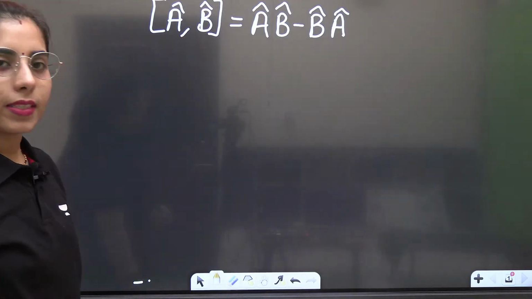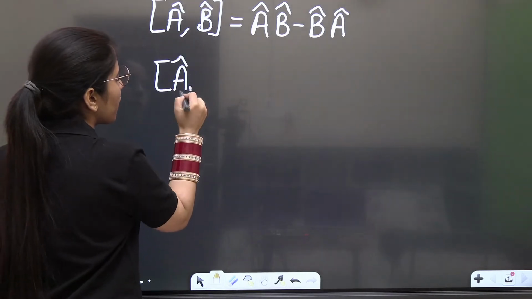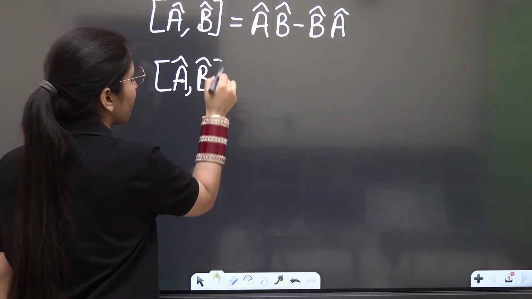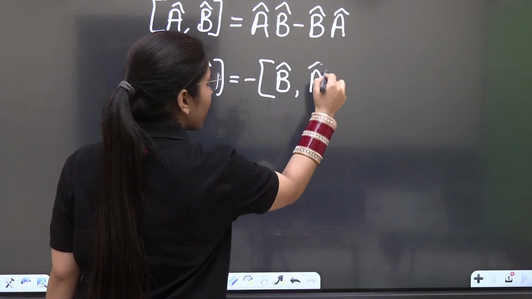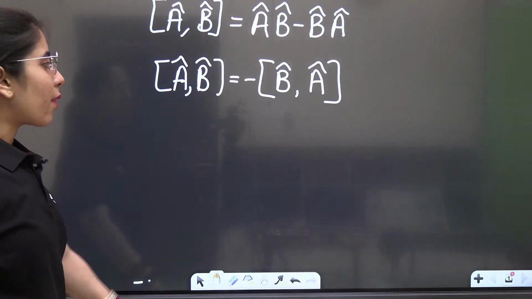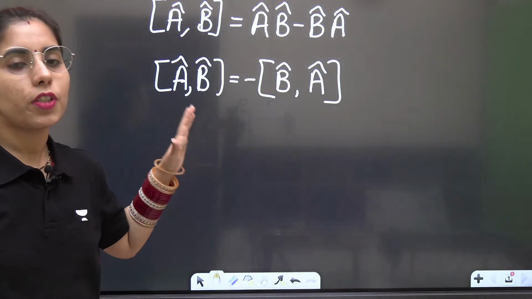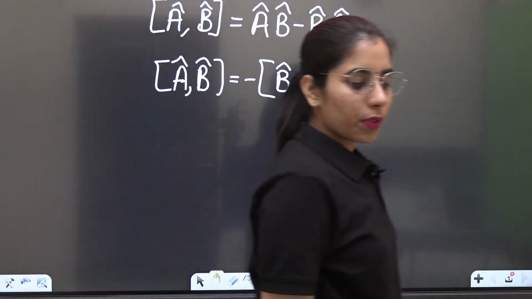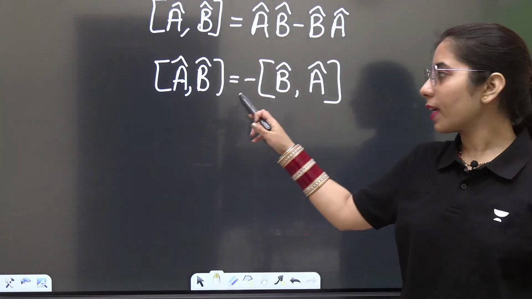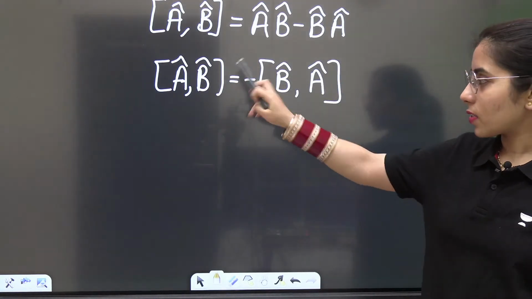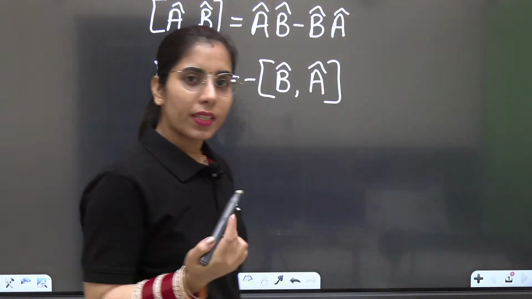At the same time, if you want to consider the relation between the commutator bracket of A with B and the commutator bracket of B with A, you just have to take a negative sign in between and you get exactly the same expression. That's the relation between the commutator bracket of A with B and the commutator bracket of B with A.